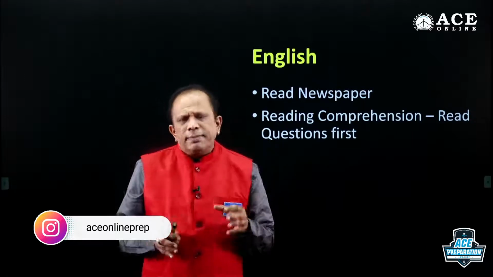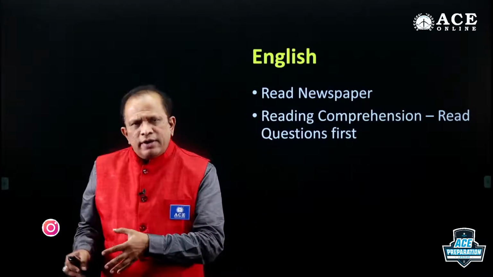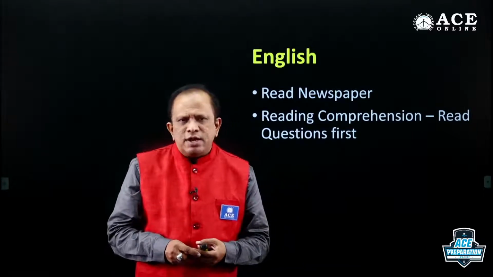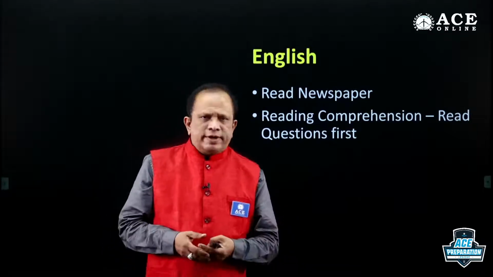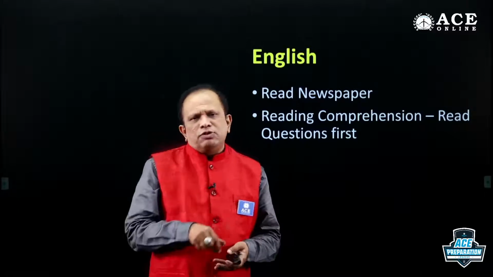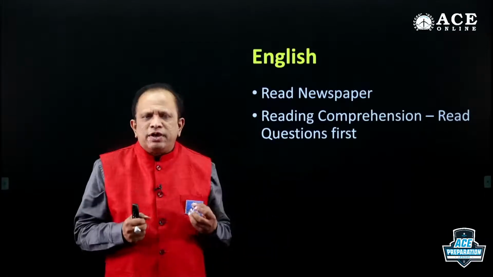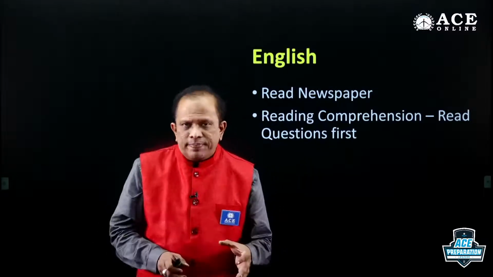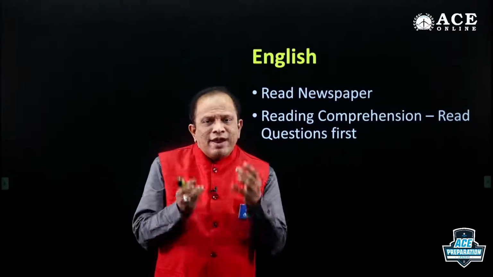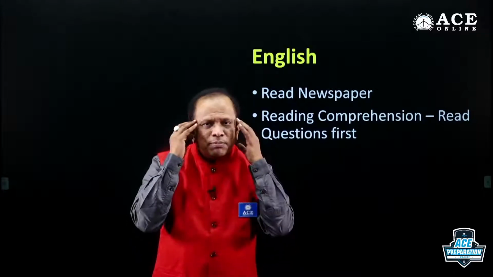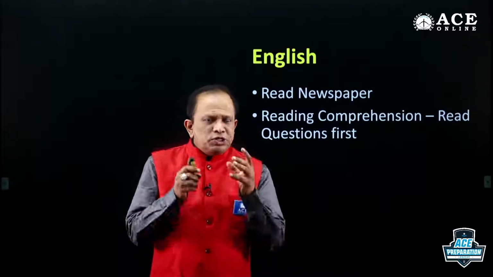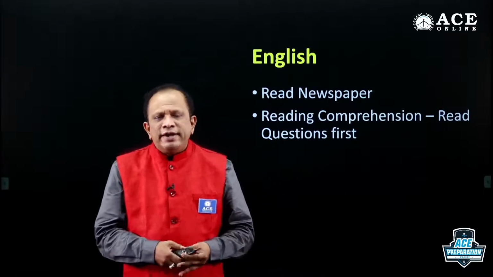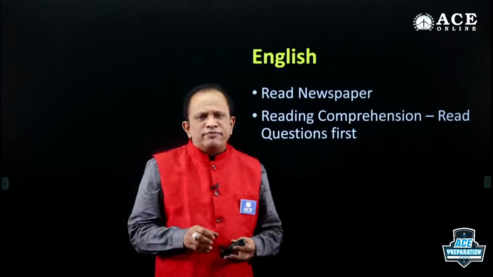If you start reading the passage first and then the questions, while reading the passage you are not clear about what to look for. But when you read the questions first, your mind takes note of it and you will know very clearly what to look for. When you give clear instructions to your mind, the mind is going to work for you. So when you are clear about what to search for, you will find it very easily and comfortably.